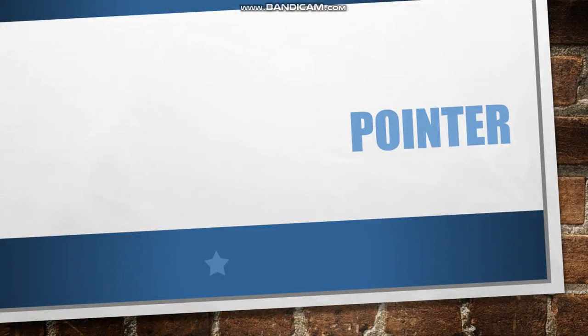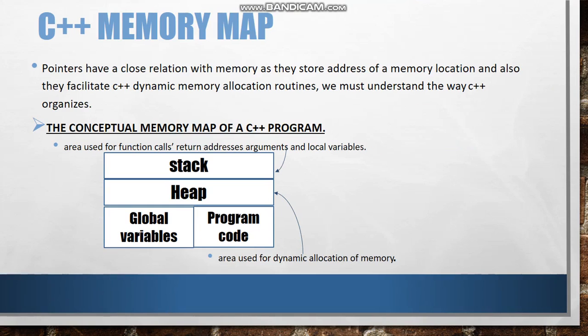Here, the first key concept is every byte in the computer's memory has an address. Addresses are numbers just like your house number. A variable that stores a memory address is called a pointer, as it points to the specific memory location whose address it is storing under its name.